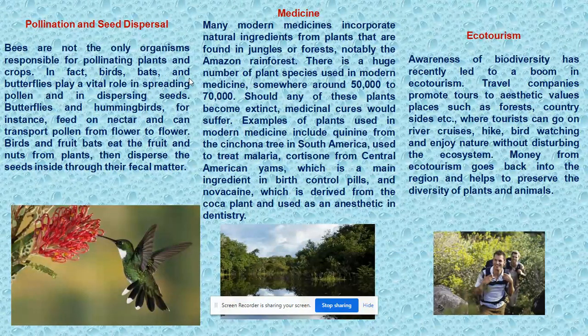Some more examples: morphine is derived from the opium poppy and used as an analgesic. Analgesic means pain reliever. Reserpine is obtained from Indian snakeroot, which is used to reduce high blood pressure.